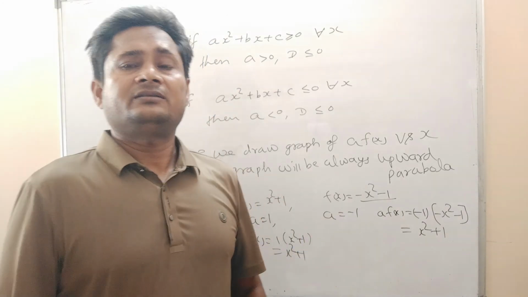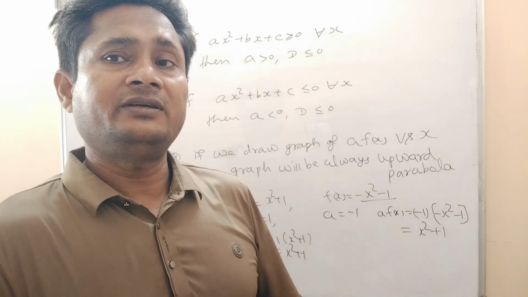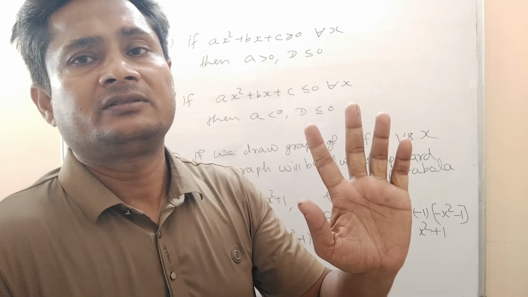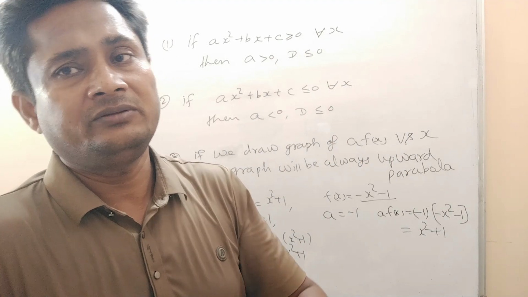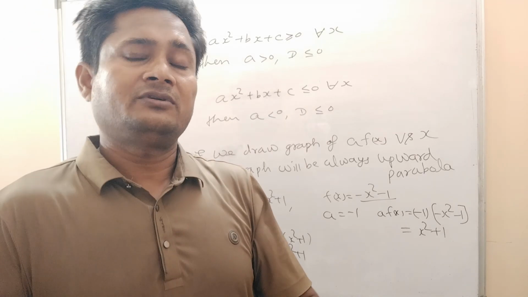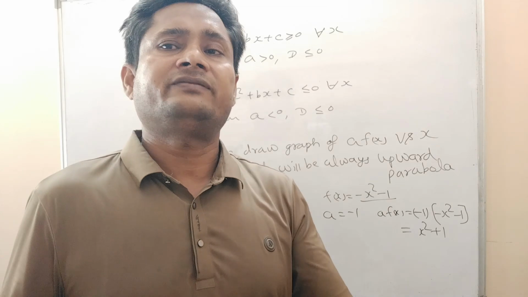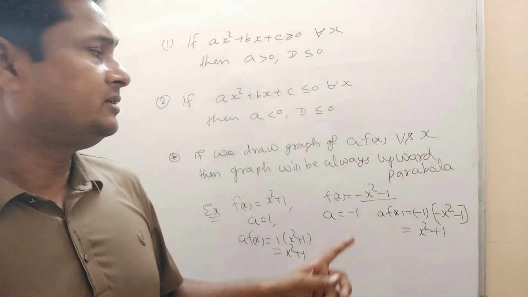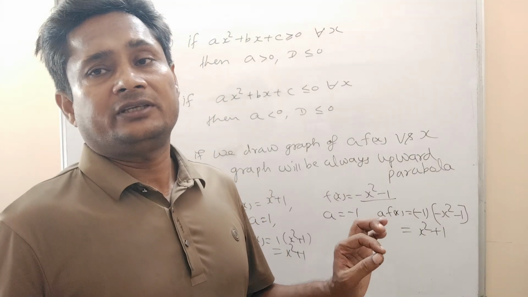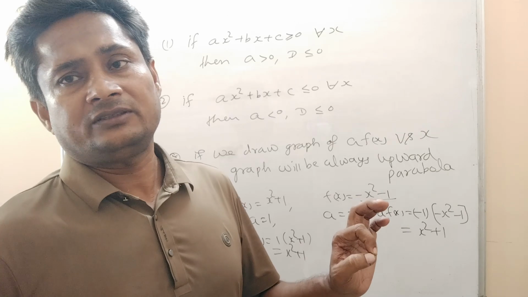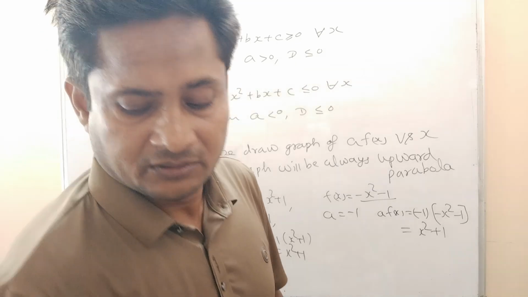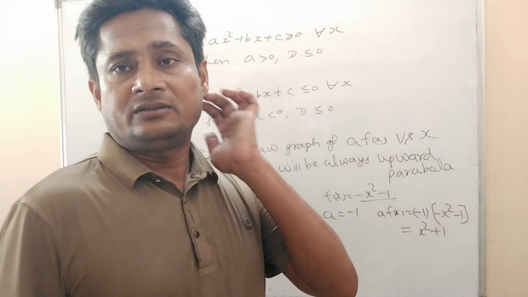If you don't multiply f(x) with a, then you will need to draw two sets. For a positive, you have to draw one graph, and if a is negative, in that other case, you have to draw another graph. So you have to draw both. In both cases there will be different graphs, but if you multiply f(x) with the coefficient of x², that means a times f(x), then the graph will always be an upward parabola. So only one set you have to consider.